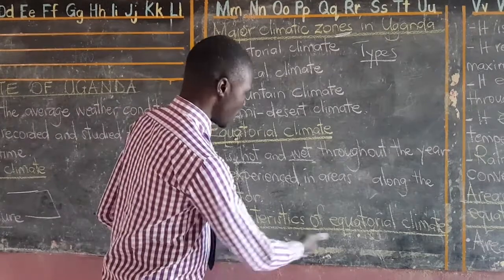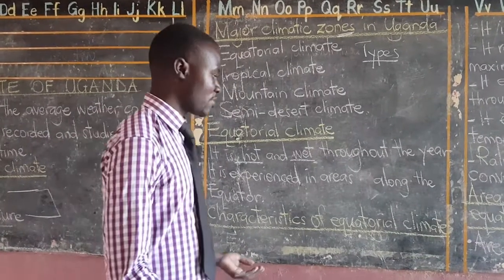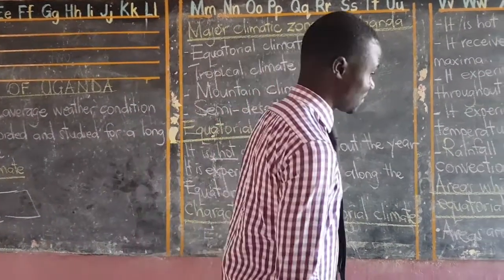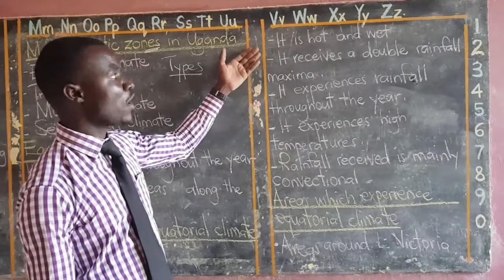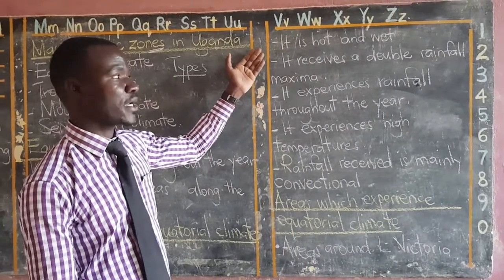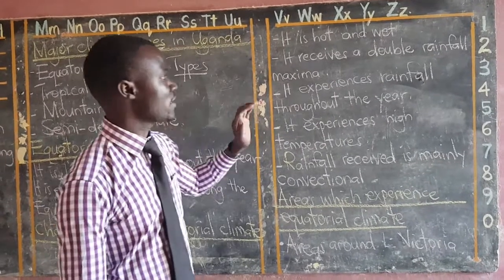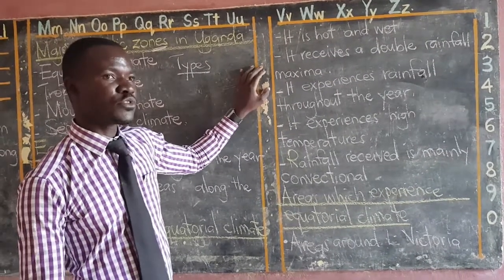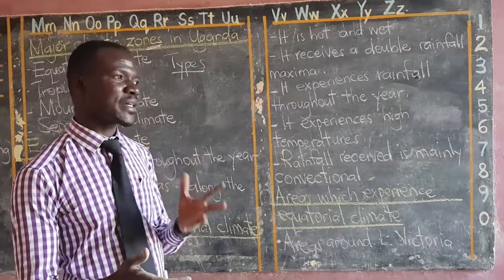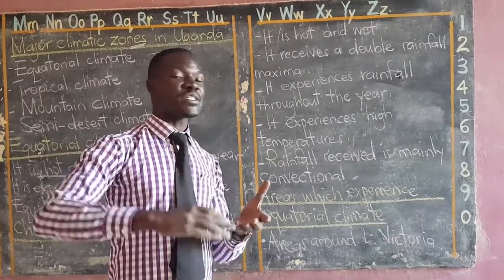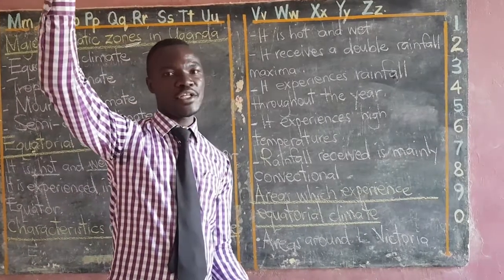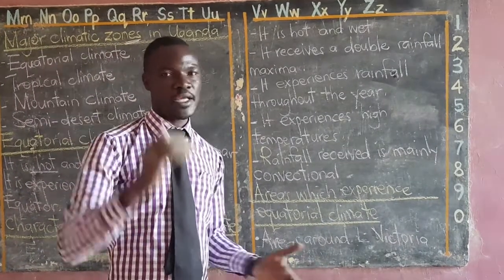How can we understand this type of climate? By looking at its characteristics. I've already mentioned one. It is hot and wet throughout the year. Throughout the year, you must complete that. It receives a double rainfall maximum. What do we mean by a maximum? These are periods at which these regions receive a lot of rainfall in a year.